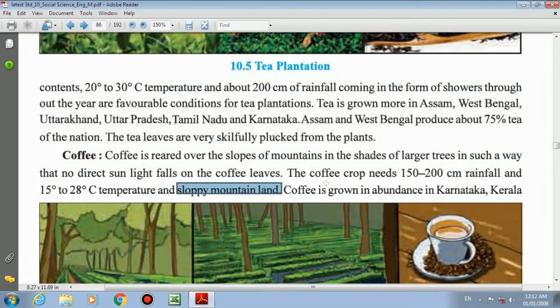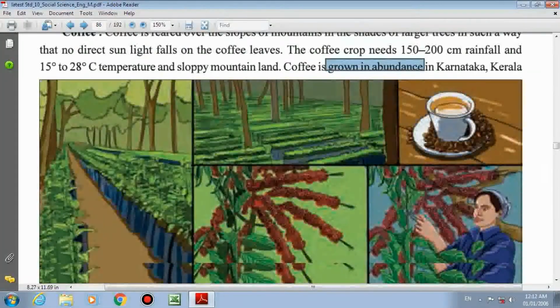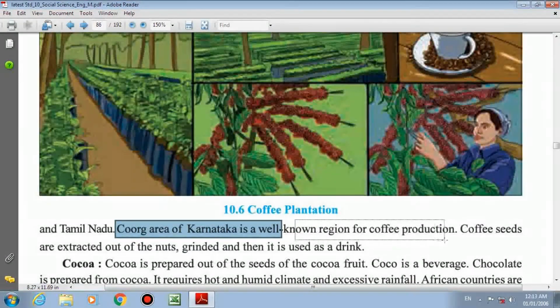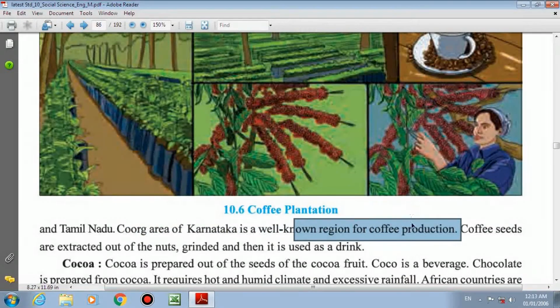Coffee is, underline, grown in abundance in Karnataka, Kerala and Tamil Nadu. These are the places where coffee is grown the most. Very important, asked 3 to 4 times in the board exam. Kodagu area of Karnataka is a well-known region for coffee production.